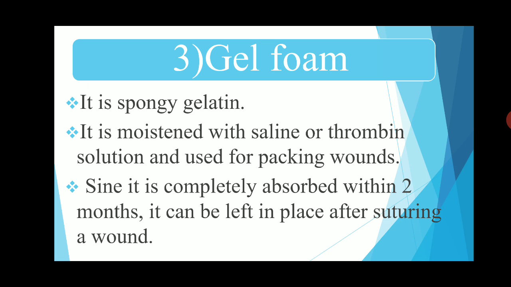This gel foam is spongy gelatin in nature. It is moistened with saline or thrombin solution and used for packing the wounds. म्हणजे जखम पॅक करण्यासाठी हा जेल फॉर्मचा यूज केला जातो by using moisture with saline or thrombin solution. And it's completely absorbed within 2 months and it can be left in place after suturing a wound.